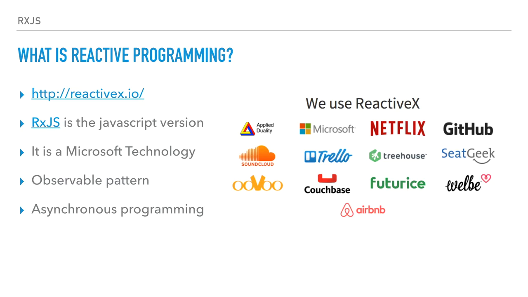The difference with RxJS and reactive programming is that I subscribe to an event, but I don't trigger the event. So I don't tell it to execute this and then I wait. No. With reactive programming, you just stay there, and at some point, if some event happens, then you react to it. That's where the word reactive programming comes from.